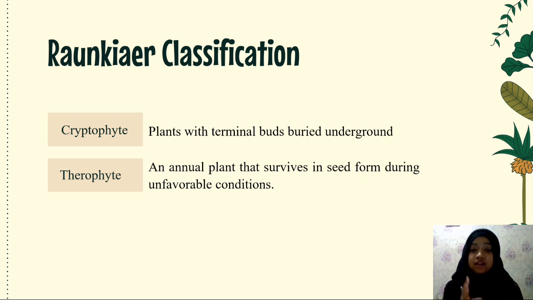Annual plants live for less than 1 year. Biennial plants complete their life cycle in 2 years, and perennial plants can live for several years.